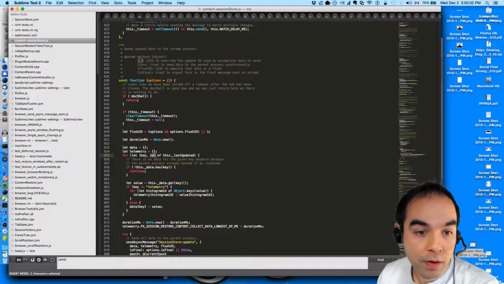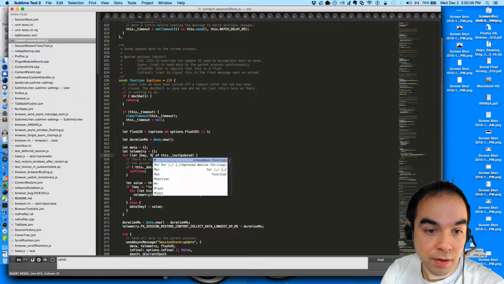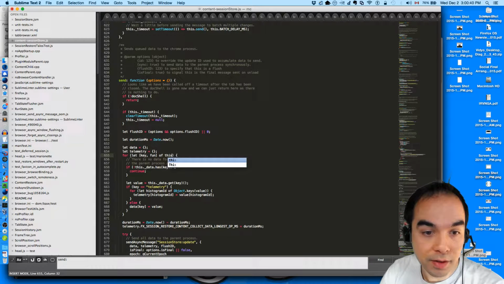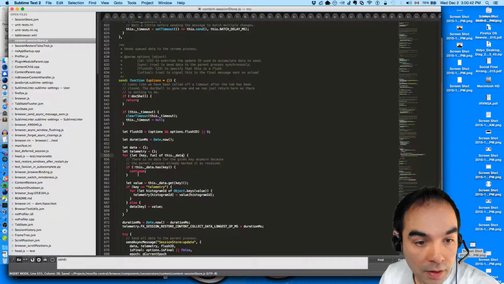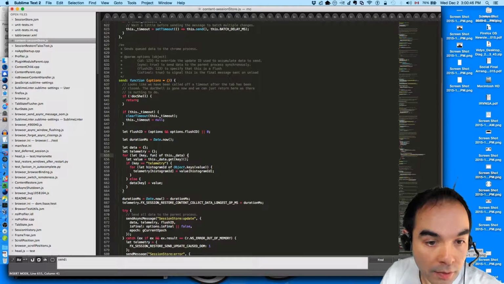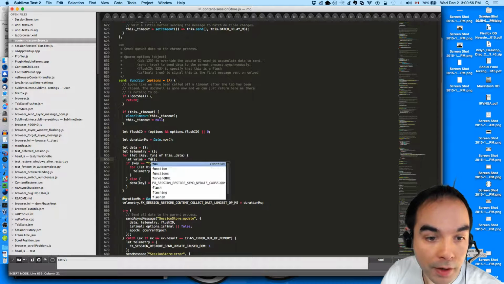So for let key, func of this dot data, let value equals func.